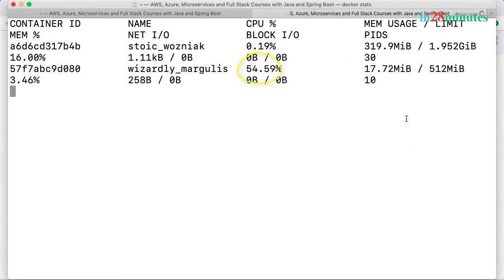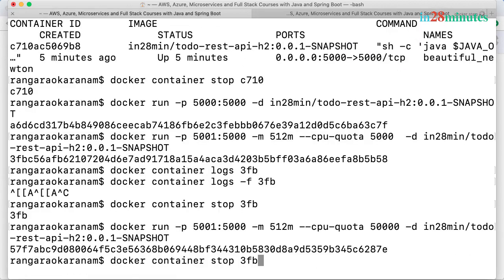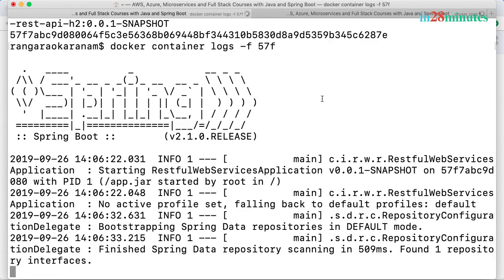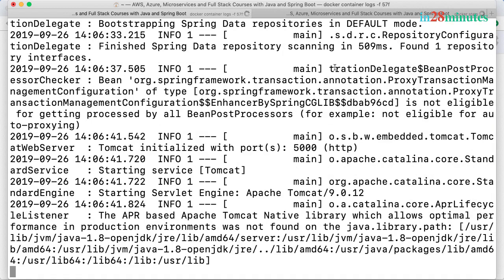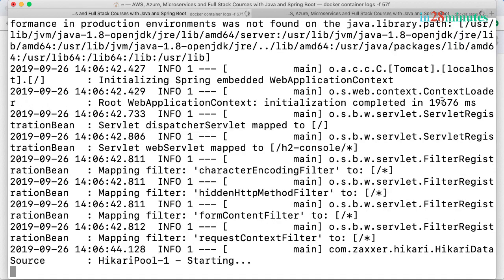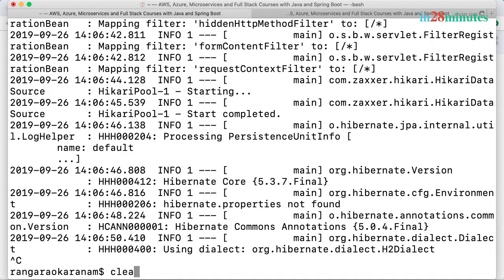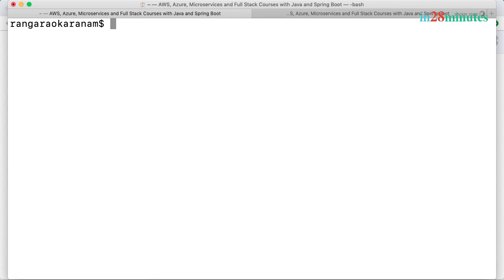You'd see that right now it's using about 50%. That's half. And you can see down here that the memory increase is much higher, so it's starting up faster. Now if I do a docker container logs -f on this particular one, 57F, you can see that there are certain things happening. Not as fast as earlier because we are only assigning half the CPU, but it's going fast enough. Let's close that with Control C.